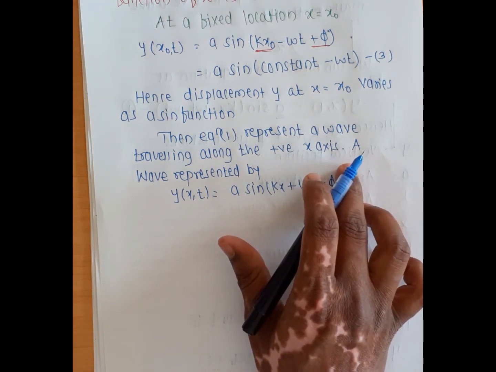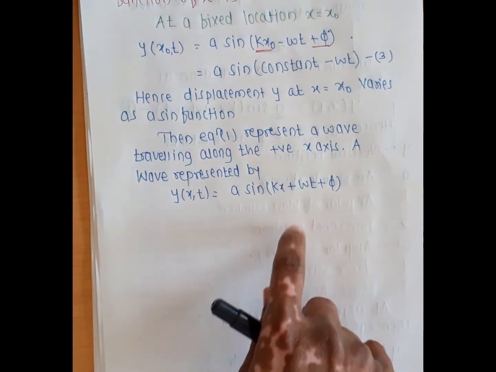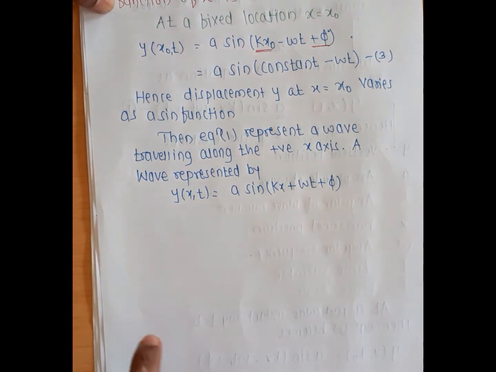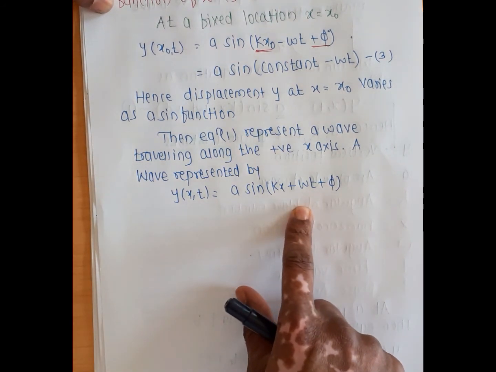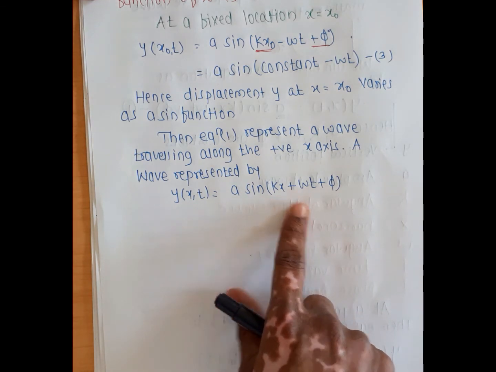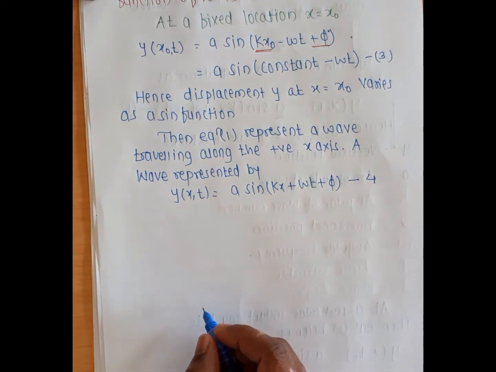If we say the wave is traveling along the positive x-axis, then the frequency term of that wave is written with a negative sign. So instead of the negative sign, here we write a positive sign, and this is the next equation, for a wave traveling in the direction of the negative x-axis.